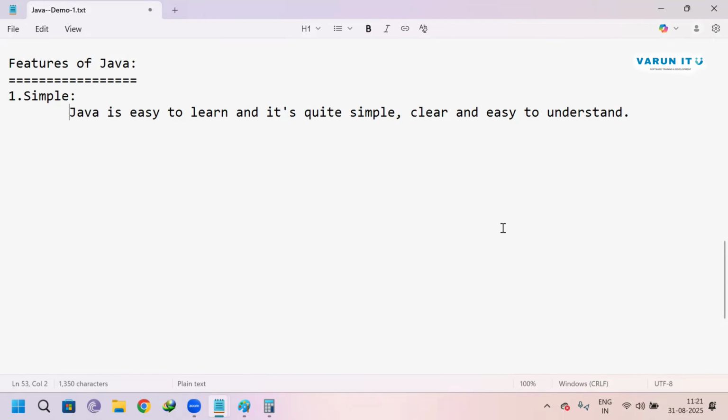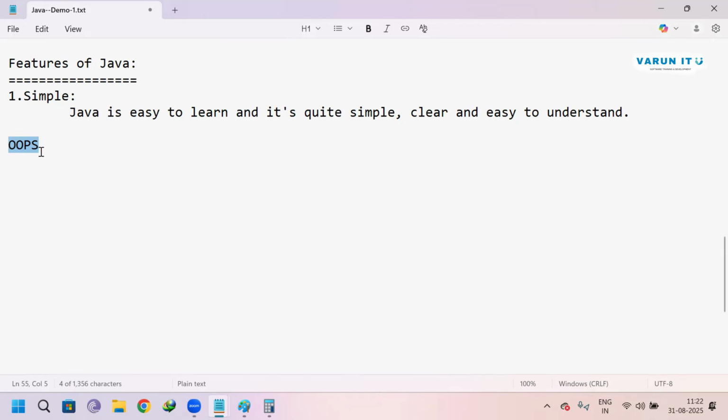Some of my friends may say one more thing: some people start learning core Java, and after learning core Java, initially it feels very easy. But when we dive deep into the OOPs concept, Java is called an object-oriented programming language. Let us take an example. Suppose in a class there are 100 students.